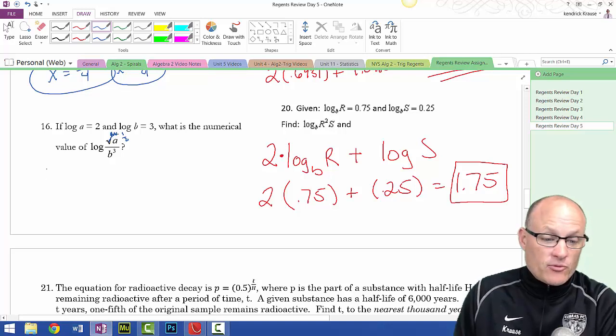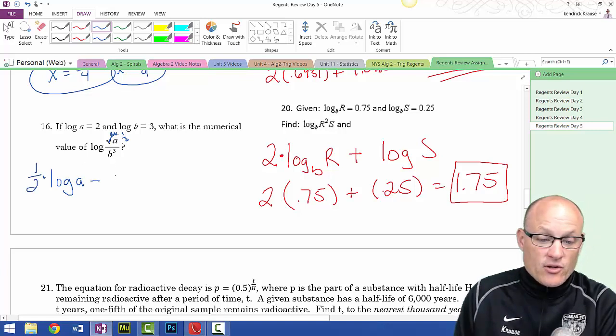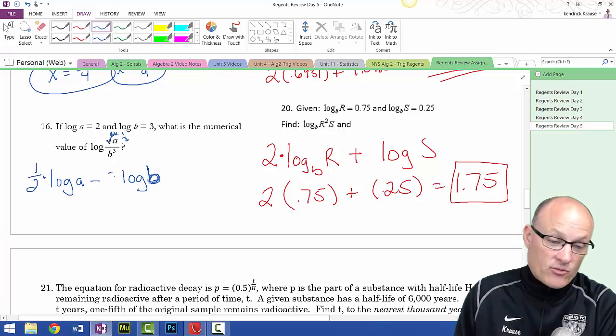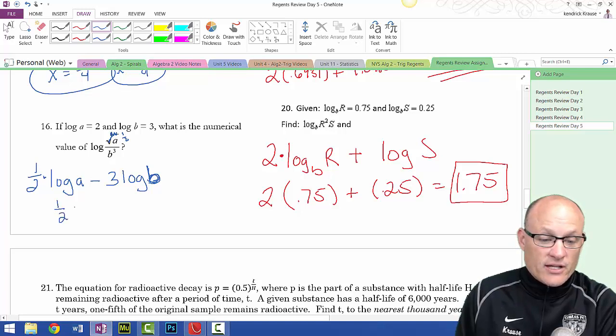So this becomes log of a to the 1/2, but exponents come out front, minus log of b cubed, but the exponent comes out front. So it tells you that log a is 2, so this is 1/2 times 2, minus 3 times log b, which is 3. So this becomes 1 minus 9, which is equal to negative 8.